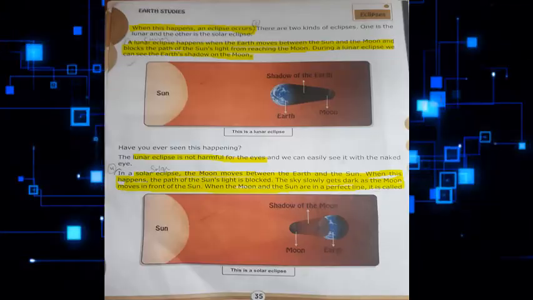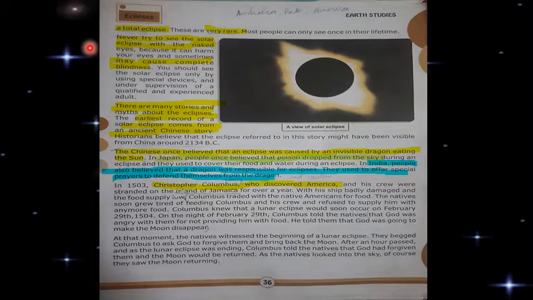Let's continue from the next page. When the moon and the earth form a perfect line with the sun, the total eclipse occurs. It is very rare. Never try to see the solar eclipse with your naked eye because it is harmful for us. It may cause complete blindness. There are many stories and myths about eclipses, and the earliest record of the solar eclipse comes from an ancient Chinese story. This is a really important point.